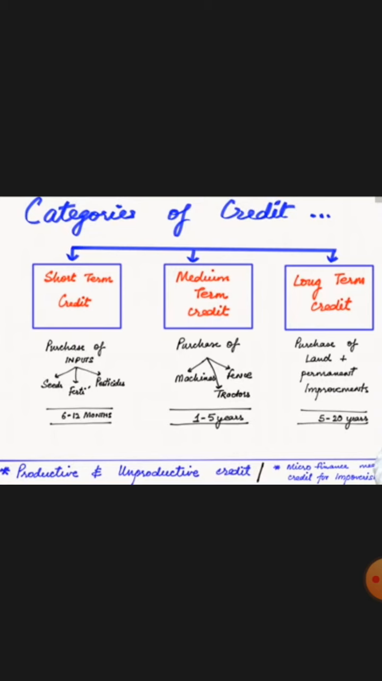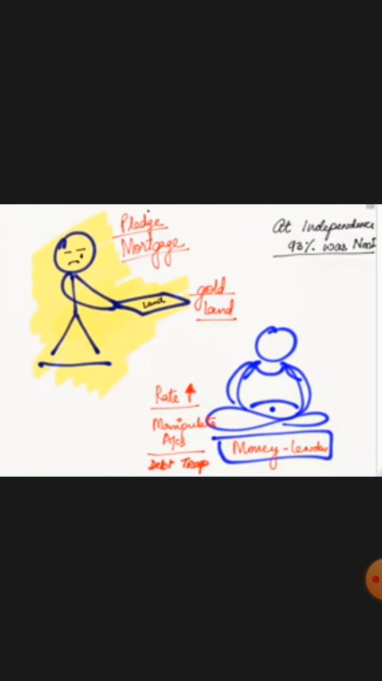Now productive and unproductive credits are generally used. Productive means when it gives you positive results, it becomes productive. And when it gives you negative results, when you are not able to recover and repay the loan, and it becomes a burden on you, then it is called unproductive credit, because it has not given anything to you in return.